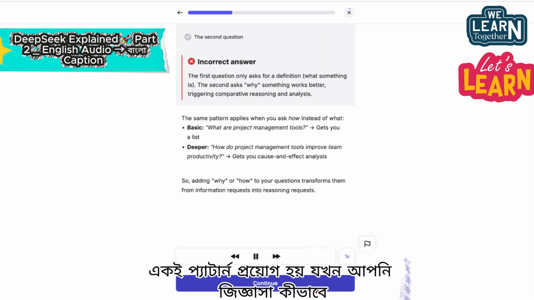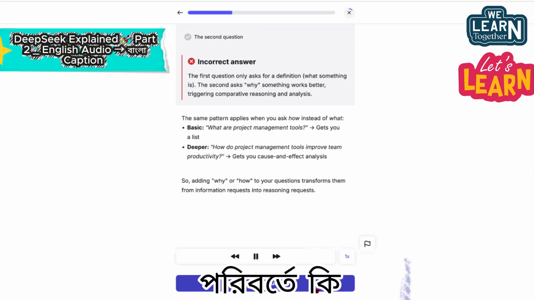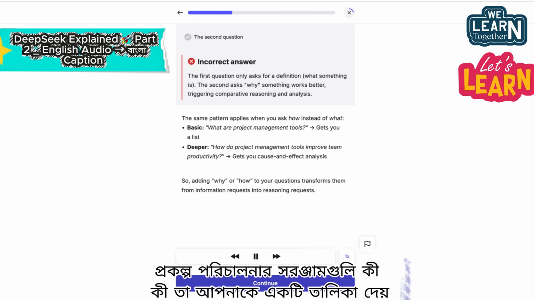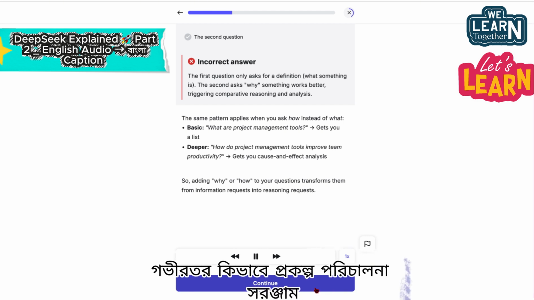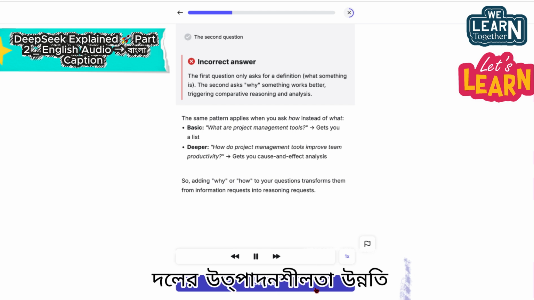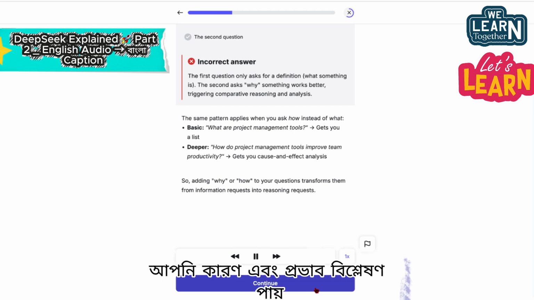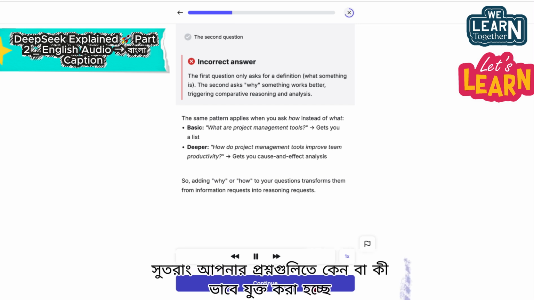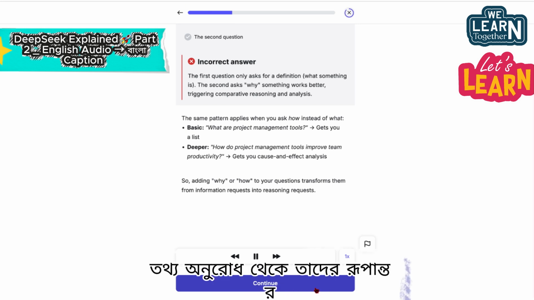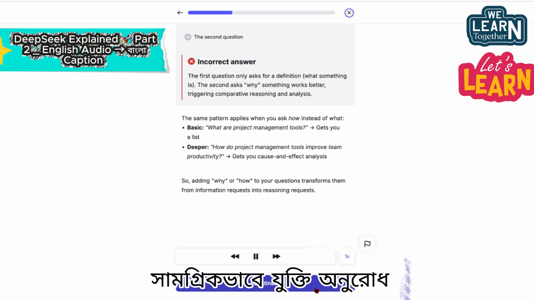The same pattern applies when you ask how instead of what. Basic. What are project management tools? Gets you a list. Deeper. How do project management tools improve team productivity? Gets you cause and effect analysis. So adding why or how to your questions transforms them from information requests into reasoning requests.